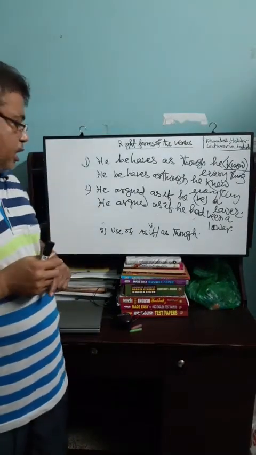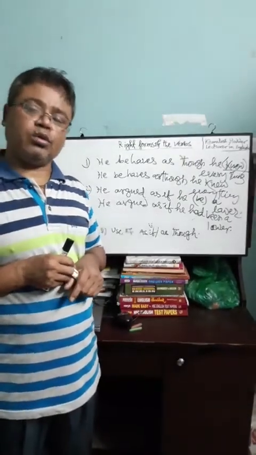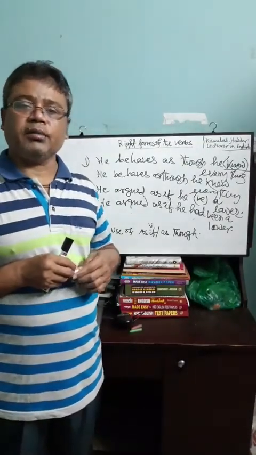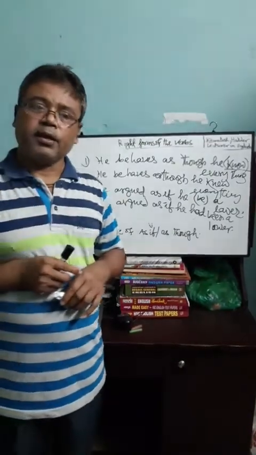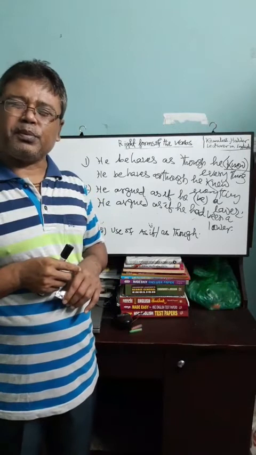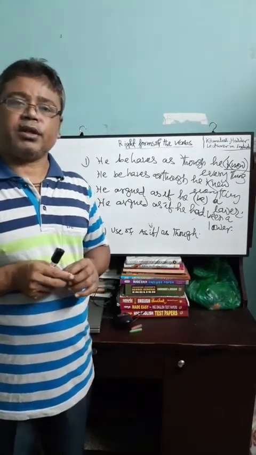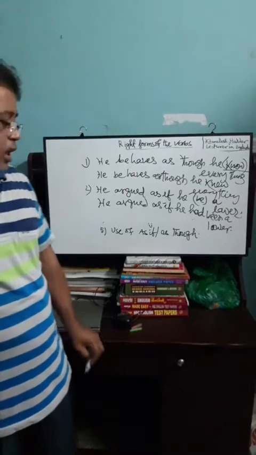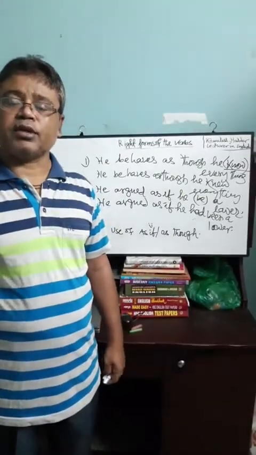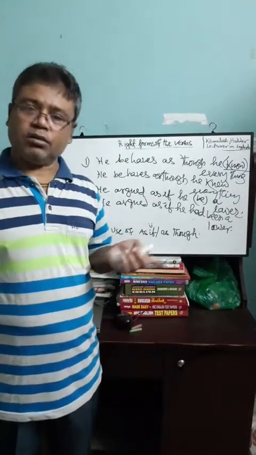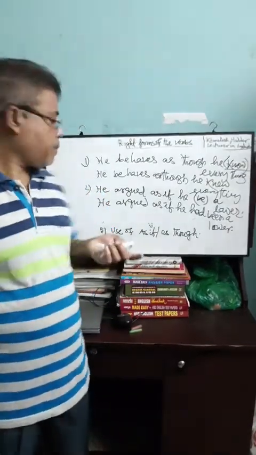Past conditional is subject plus would or could or might plus base verb. In third conditional, it is if plus past perfect plus perfect conditional, and perfect conditional is subject plus would have or could have or might have plus V3.